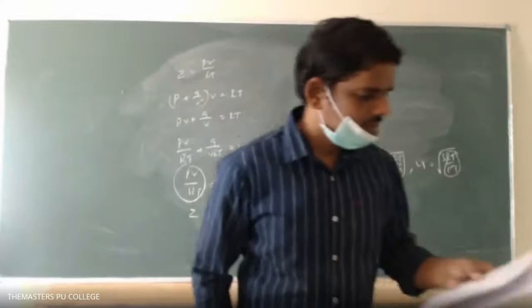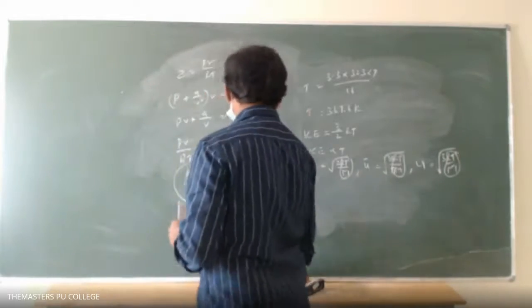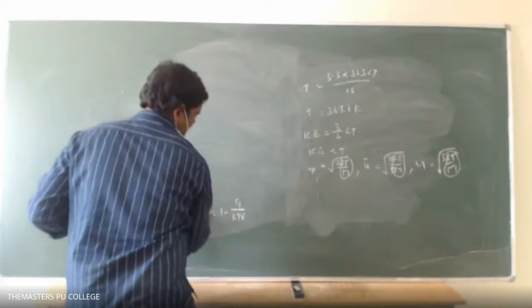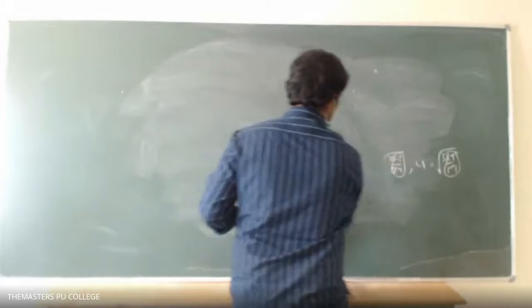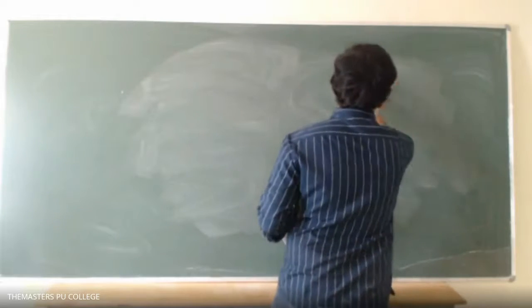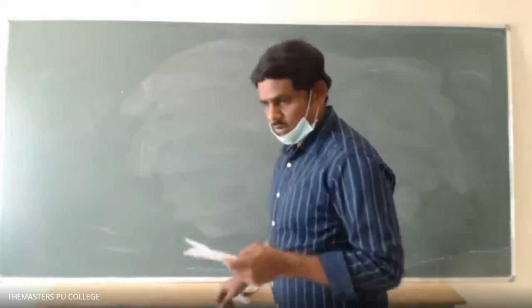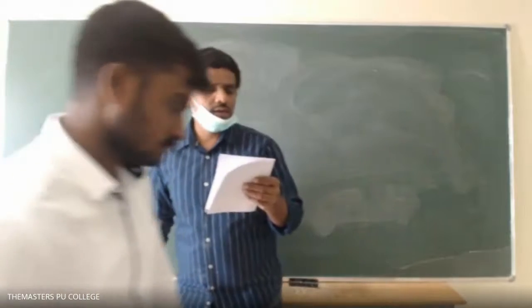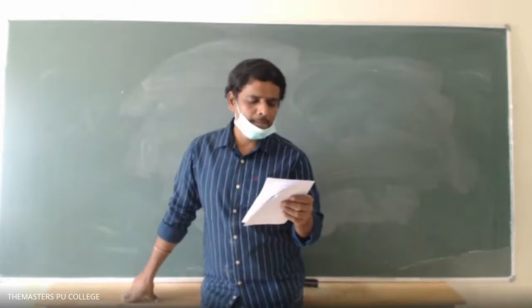Question number 3, what they have given. Let me do question number 3 then. Water is lifted from a well of depth 40 meter.